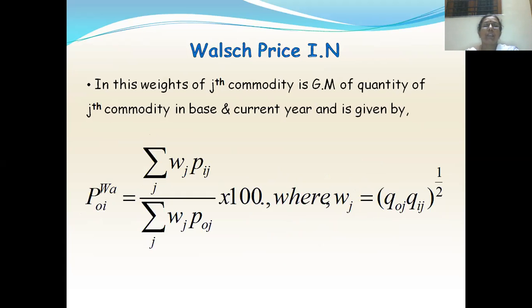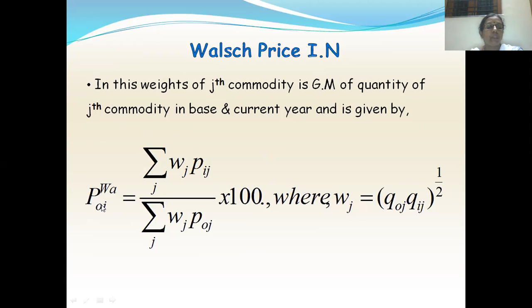Next we have the Walsh price index number. So what is the Walsh index number? In Marshall-Edgeworth we took Wj as the arithmetic mean of the quantities of the jth commodity in the base and current year. Similarly, in the Walsh price index number, the weight of the jth commodity is taken as the geometric mean of the quantities of the jth commodity in the base and current year.